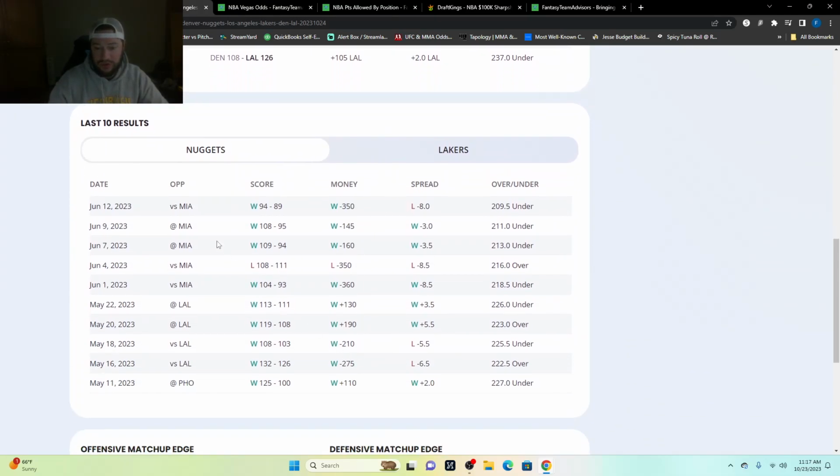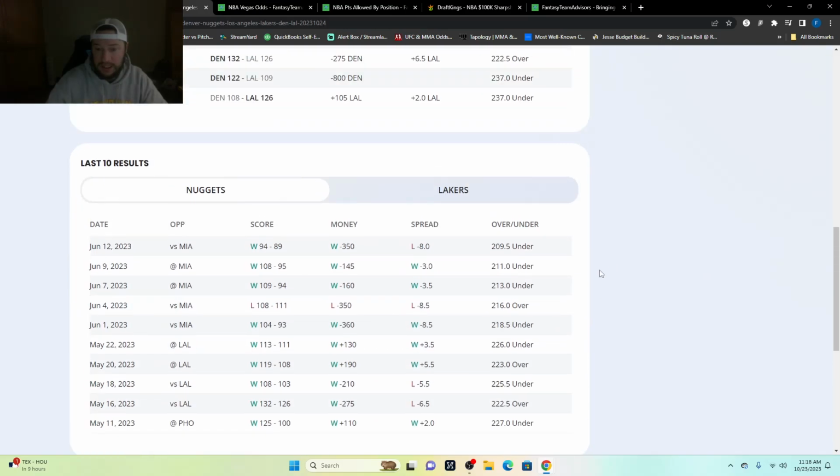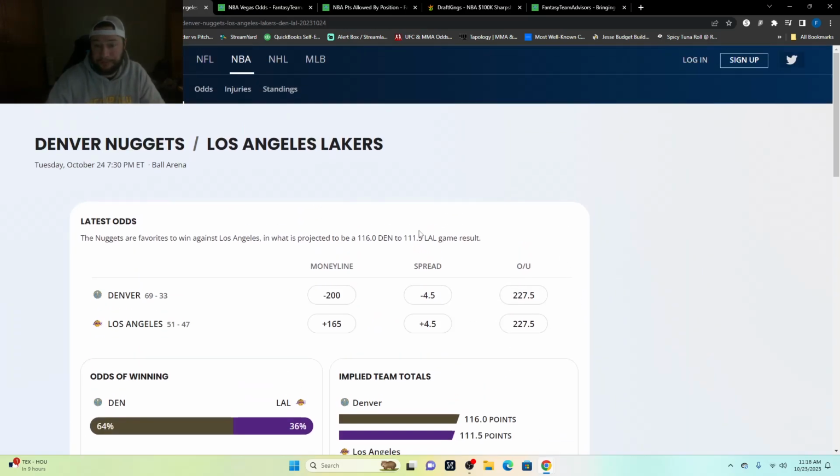The last 10 results, you can see these are all the numbers here. The spread, whether or not the spread won, the over-under hit, you can see all of that there. The offensive matchup edge, the last 5 games, the average score went to the Lakers. Last 10 games and the season, obviously last season, which doesn't make any sense to me. But then average score allowed, Denver. You can kind of see the defensive matchup. So offense, defense, obviously wins championships. We saw what Denver was able to do last year. So we see that matchup, and then we kind of want to look at it.